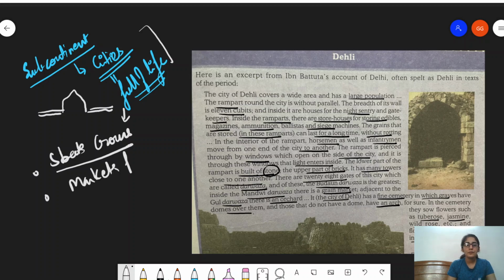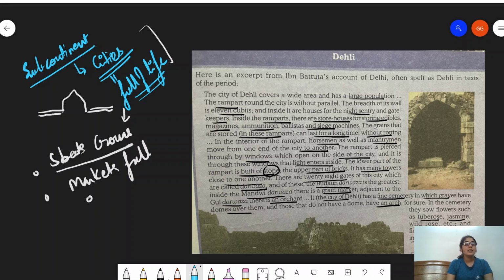And you have to also understand that he has described Delhi as a city with a huge amount of population. So he says large population, and similarly he discusses this for Daulatabad, which I told you is in Maharashtra. He says Daulatabad was no less, and easily comparable to Delhi's size. So discussing Delhi is extremely important. Why? Because Delhi has been an important place in history, and continues to be. It is the capital of our country. So this is his explanation about Delhi.